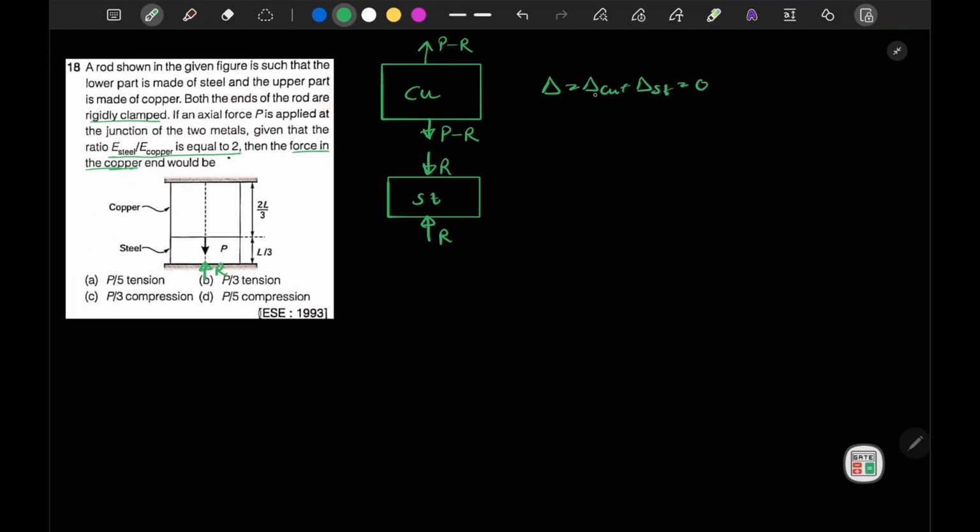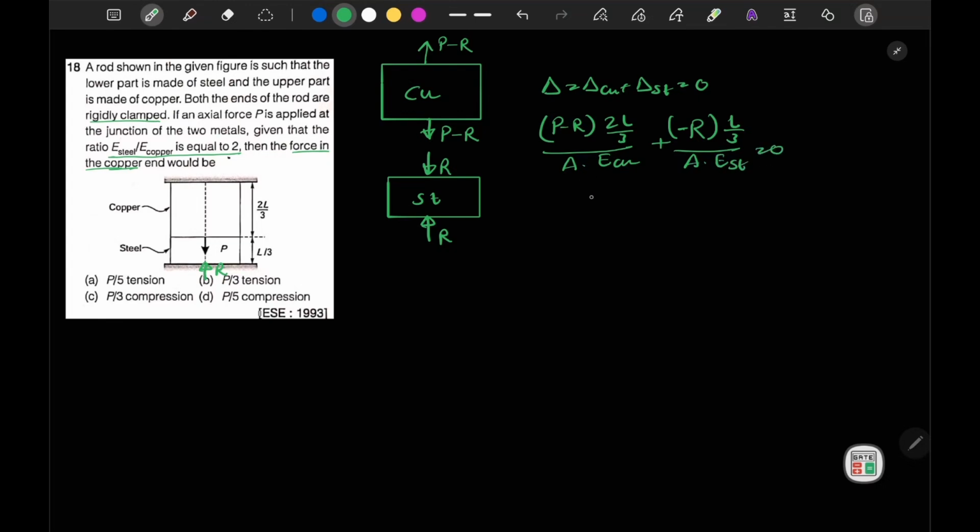So delta copper is: the load is P minus R, and length is 2L by 3, upon area A and E copper. Plus for steel, since it is in compression, minus R into L by 3, A, and E of steel, is equal to 0.